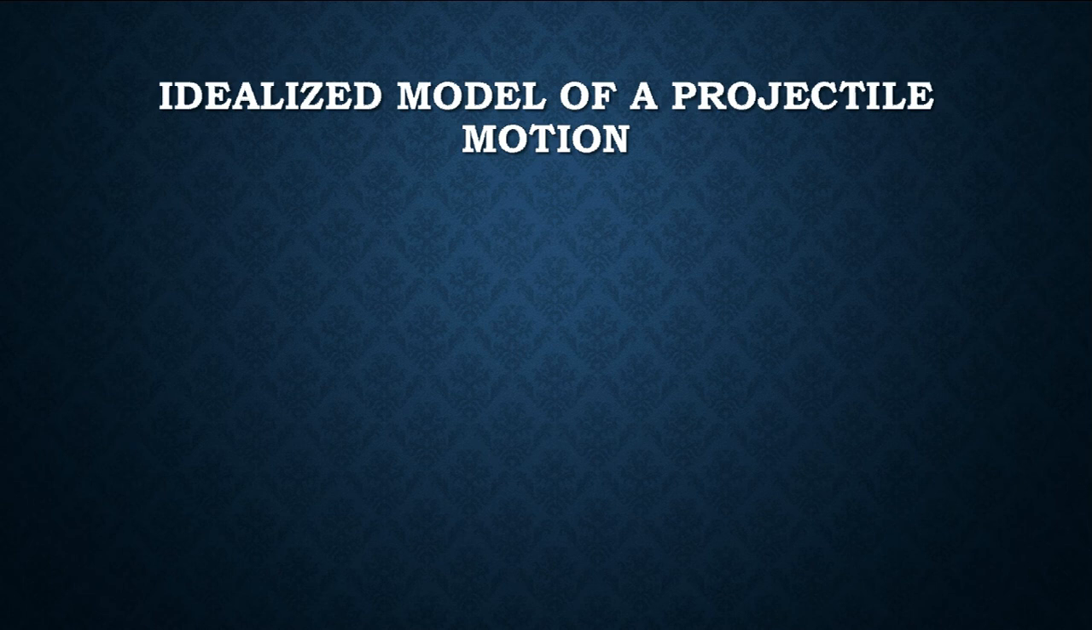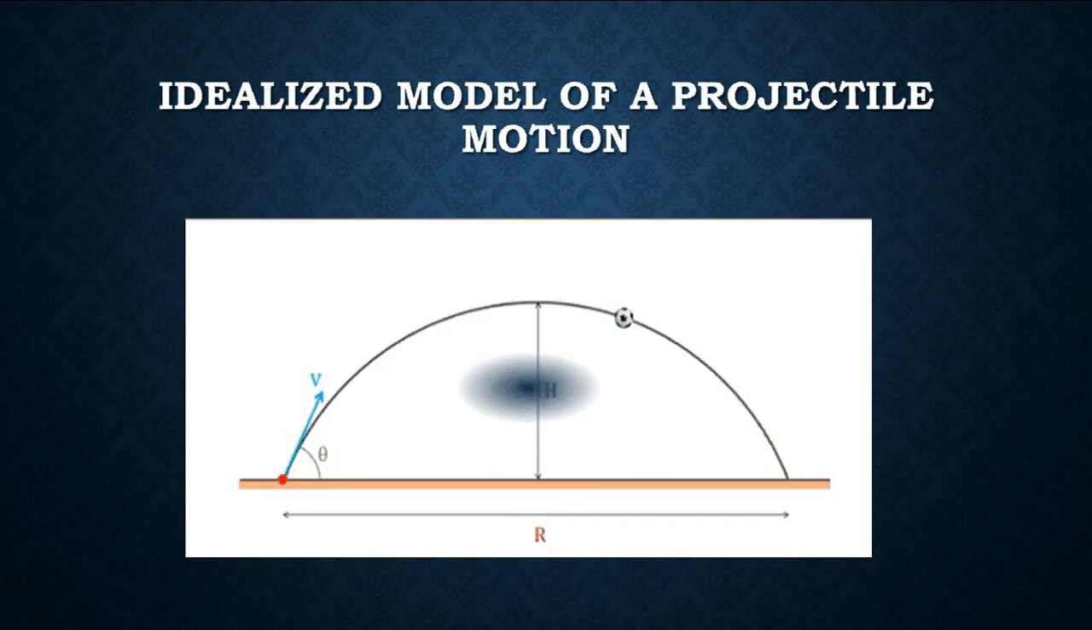Idealized motion of a projectile. Consider, as in the diagram, a ball is thrown with a velocity v such that it makes an angle theta. Theta is called the angle of projection. The point where the body is projected is called the point of projection. The point where the body lands is called the target. So one is the point of projection, the other is the target, and the curvilinear, curved path, the half semicircle, is called the trajectory.